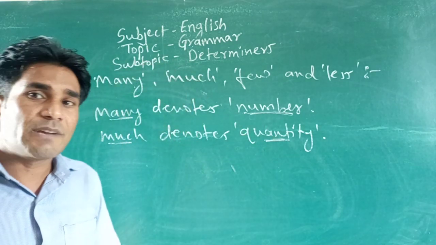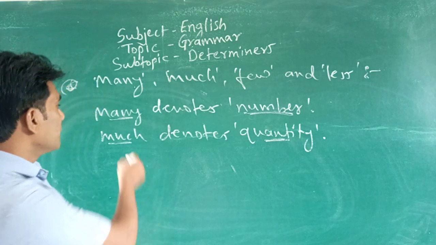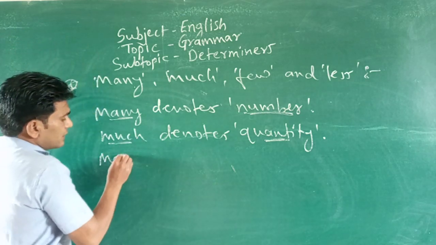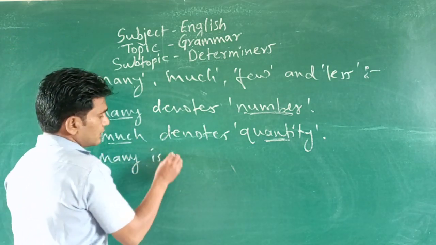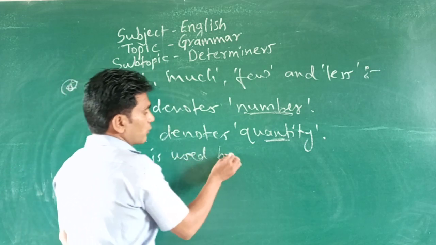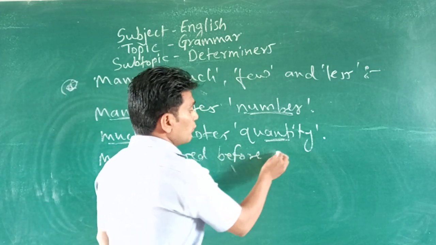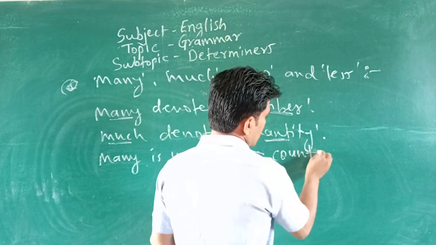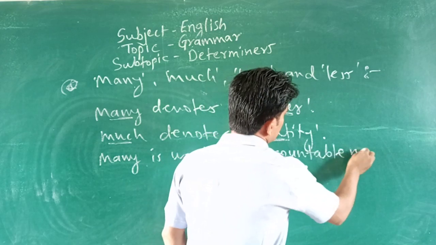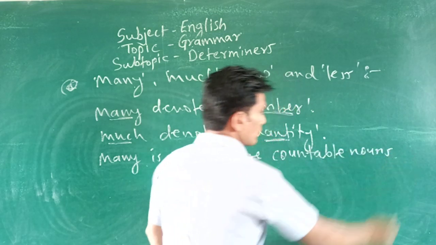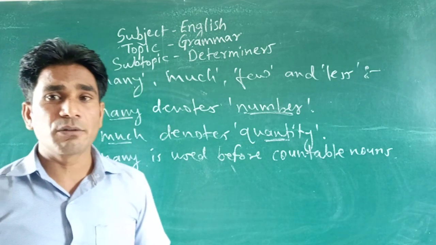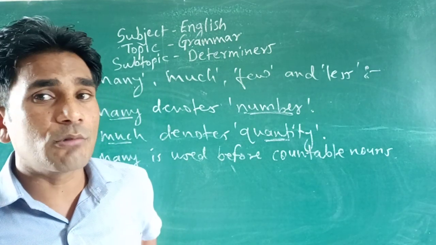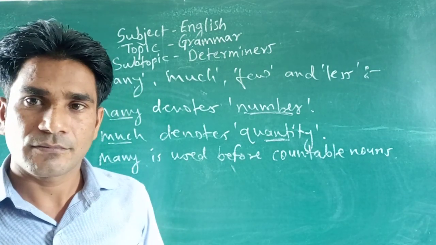So by that you can easily understand that many is used before countable nouns. Why? Because countable nouns can be counted in numbers.